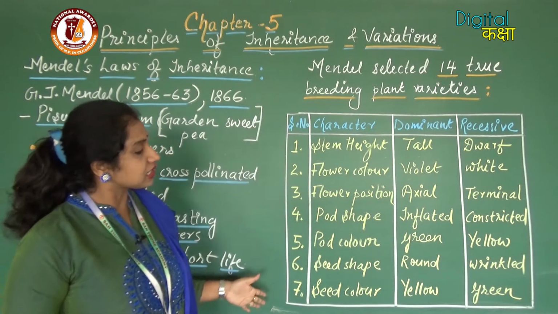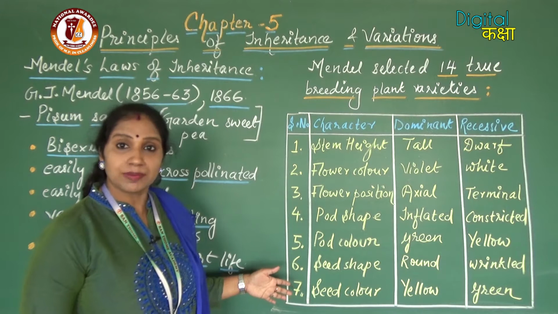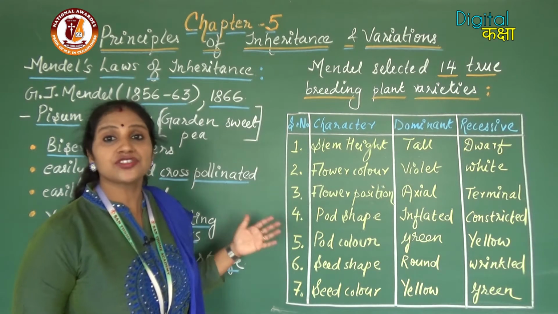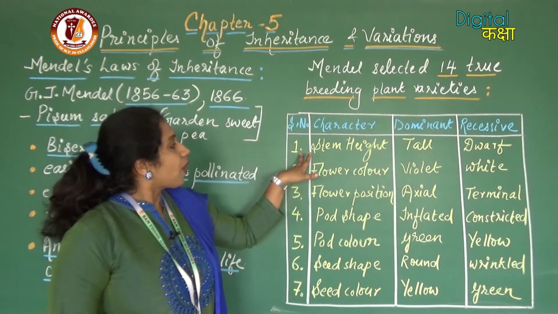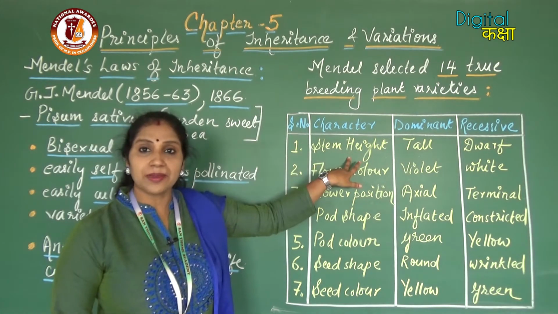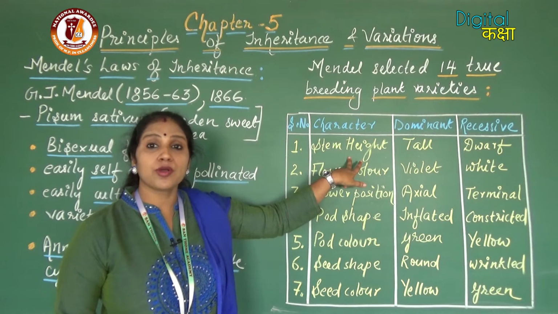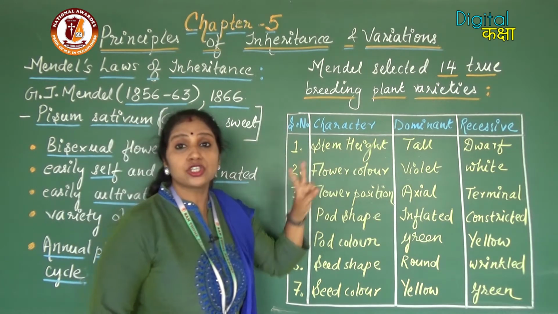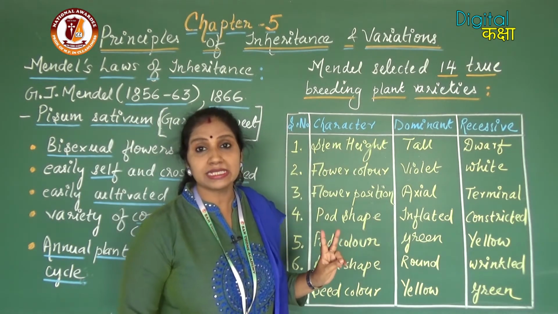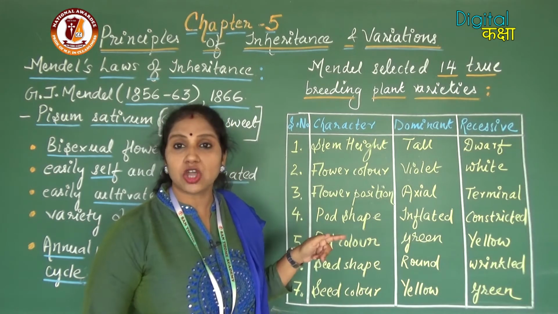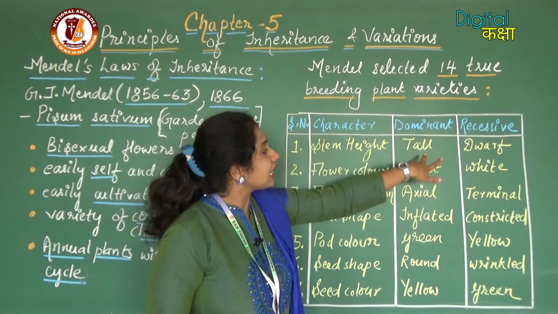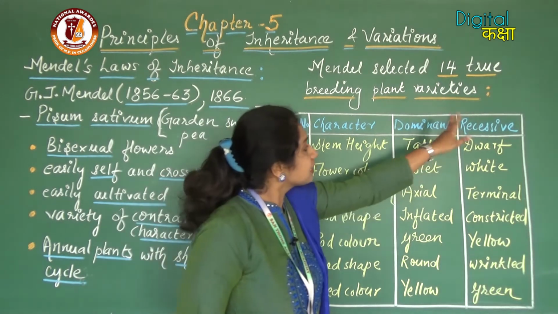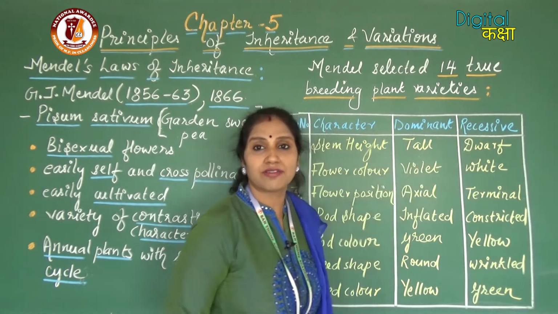So here is a table of characters which Mendel selected. These 14 varieties Mendel selected. Number 1 is the height of the stem, meaning the height of the stem of the pea plant. So here two possibilities, or two alleles, will be there. One will be dominant and one will be recessive. So the dominant allele is tallness and the recessive allele is dwarfness.